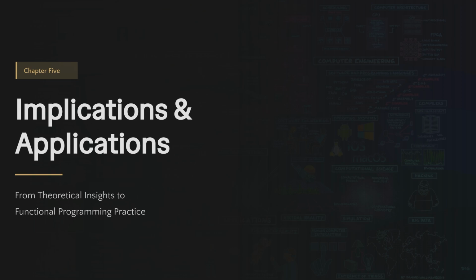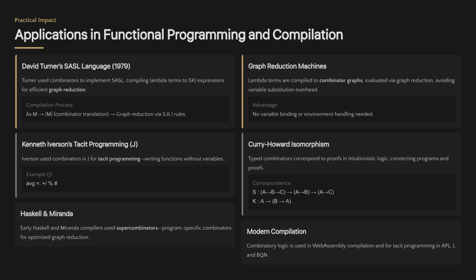Chapter 5 explores the implications and applications of these theoretical insights in functional programming practice. Combinatorial logic is practical in compiler design, utilized in languages like David Turner's SASL and the foundations of Haskell. Compilers translate lambda terms into combinator graphs for efficient reduction, minimizing variable overhead.